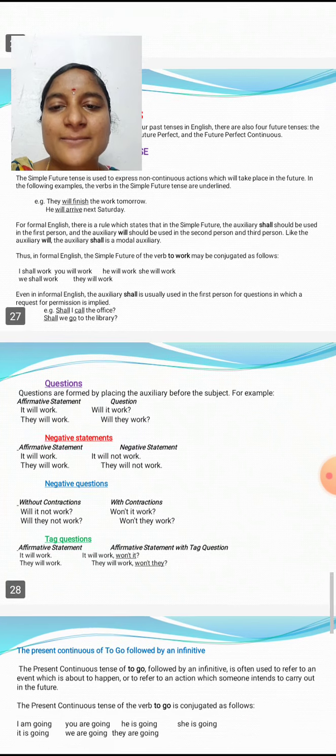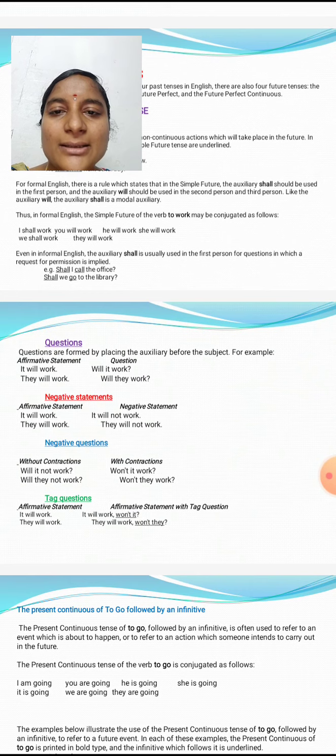Even in formal English, the auxiliary shall is usually used in the first person for questions in which a request for permission is implied. For example, shall I come to the office? Shall I come in? Shall we go to the library? So shall is used in the first person for questions.